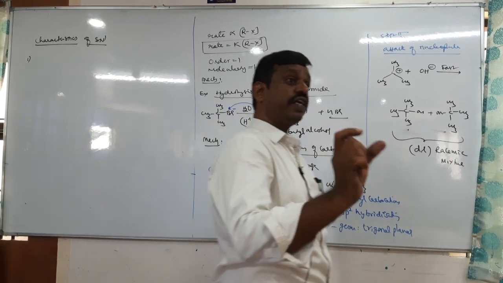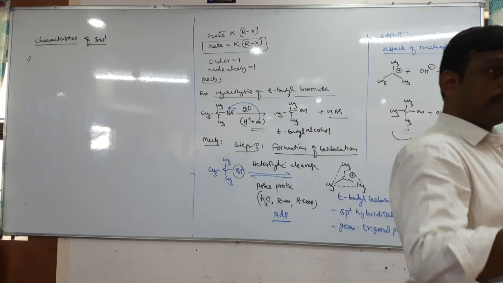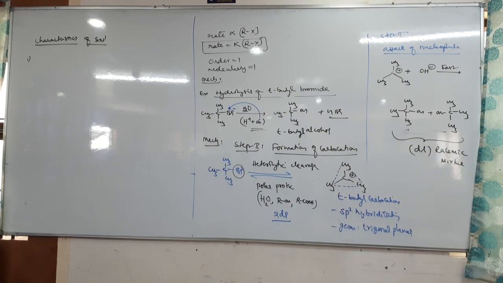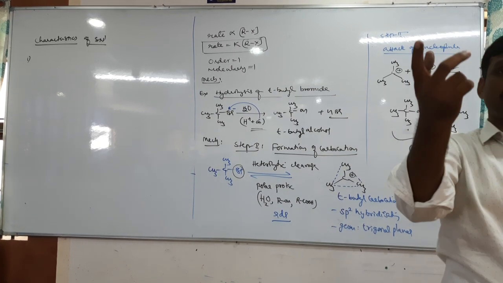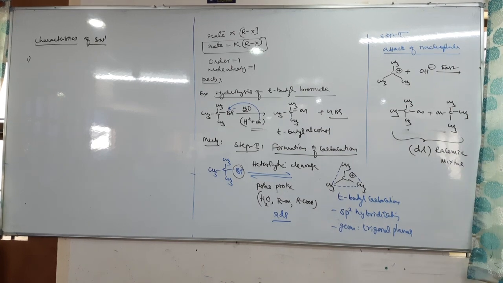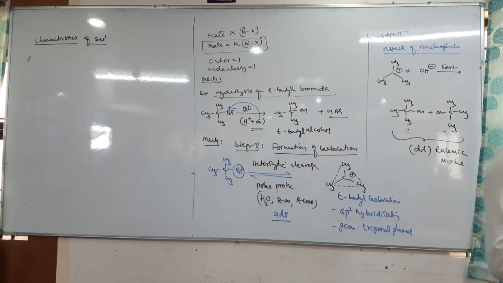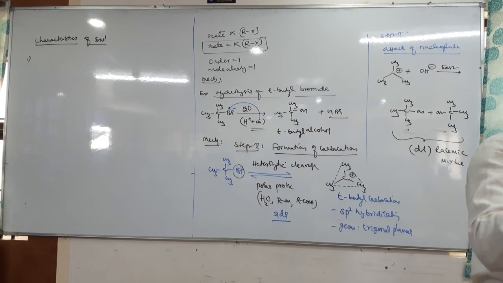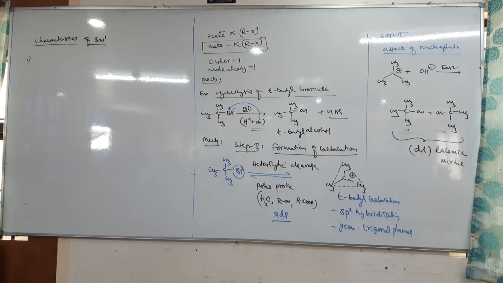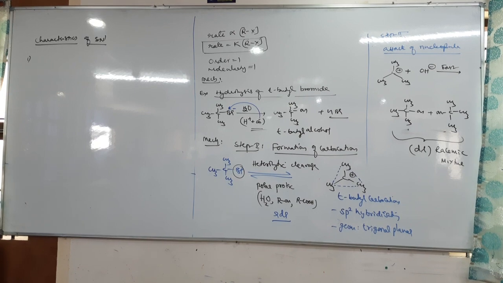The solvent is important for SN1 and SN2, because usually an SN1 reaction takes place in a polar and protic solvent. Then what is the meaning of polar and protic? Polar in the sense that it should have polarity, a dipole moment. Protic in the sense that the solvent produces protons, a proton donor, like water.